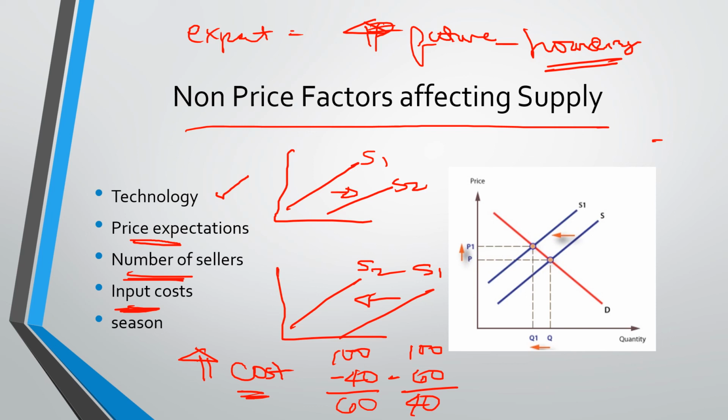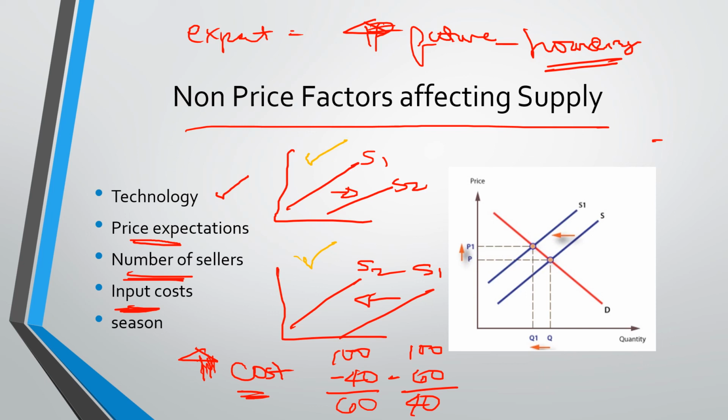And that is not something that is creating happiness for you. That is not satisfactory for a seller. So an increase in the input cost will reduce supply. It will shift to the left. This is what's going to happen if the input cost is higher. But if the input cost is lower, which will result to a higher profit, they will sell more of it. Supply will shift to the right.